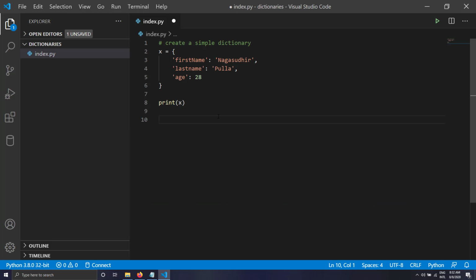Okay, now let's see how we can access the contents of a dictionary using its keys. Suppose I want to know the first name of the variable X. So I'll just write X of first name. This will give me the first name key value in this dictionary X. So let's try to print this.